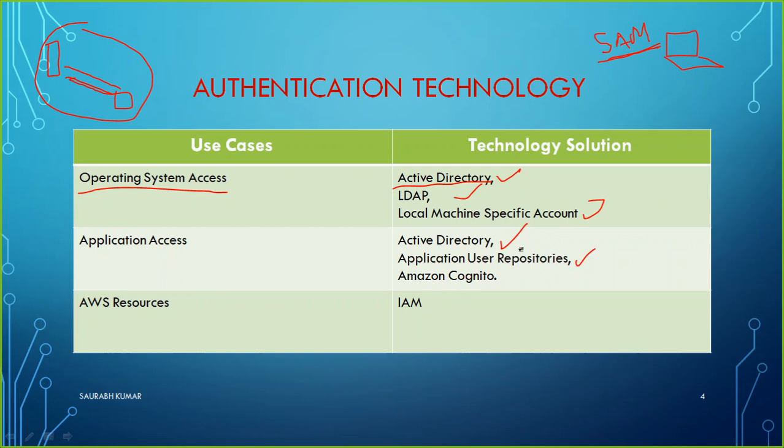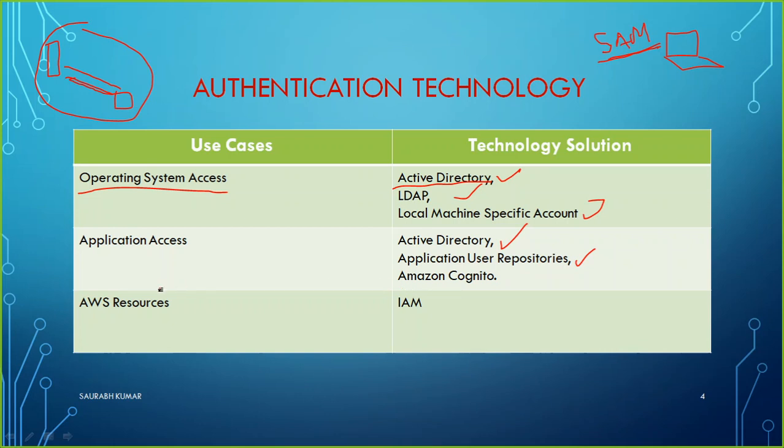For example, if you use SQL or MySQL, those applications generally automatically create an administrator user account. If you install SQL, there will already be a group called SA, SQL administrator. So that kind of groups or repository will be automatically created, and that will be helpful. That technology will be helping you to do the authentication in any application. Whenever somebody wants to access the application, he should be a member of that group, or maybe he should have the permission from that group.